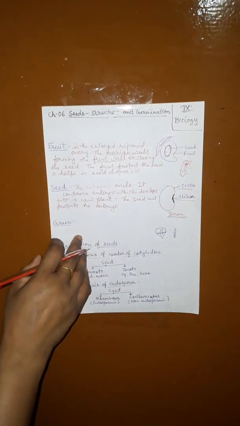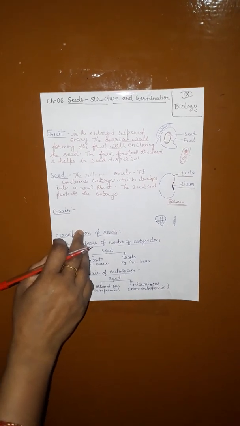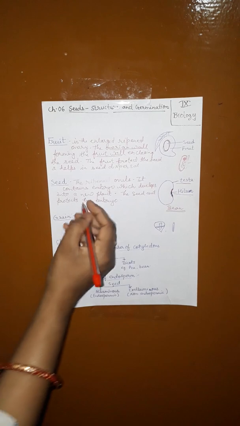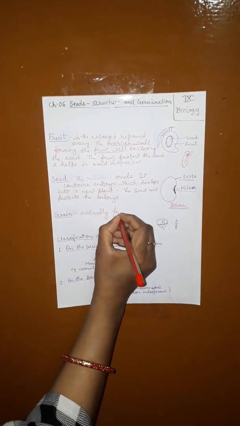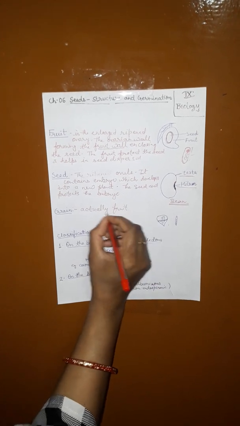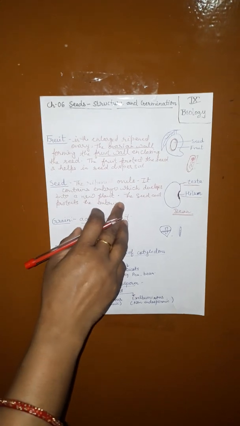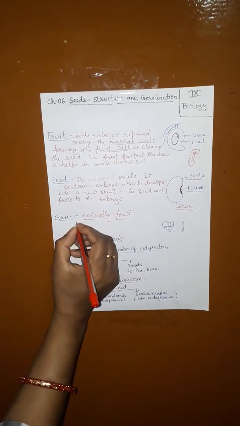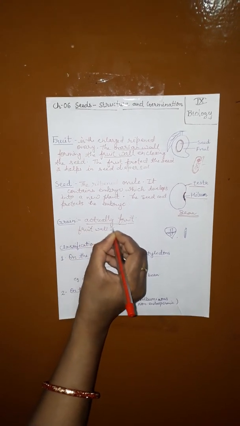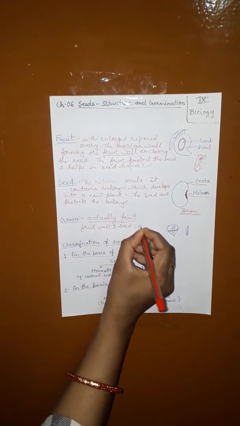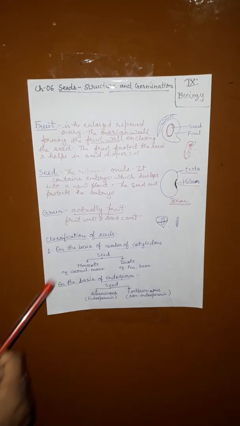Now what is a grain? Grain, as found in maize and wheat, is actually a fruit. But here is one difference. Why is it called a grain, not a fruit? Because the fruit wall and the seed coat are fused together and form a protective layer.